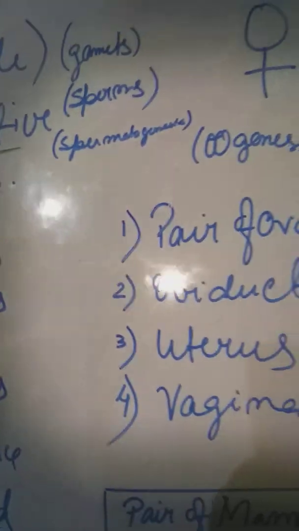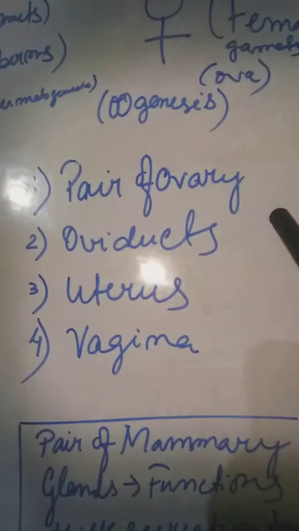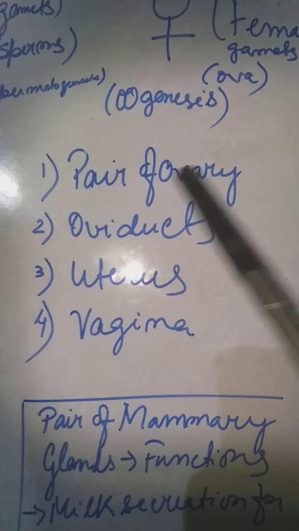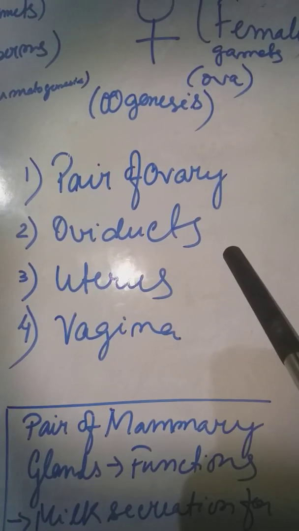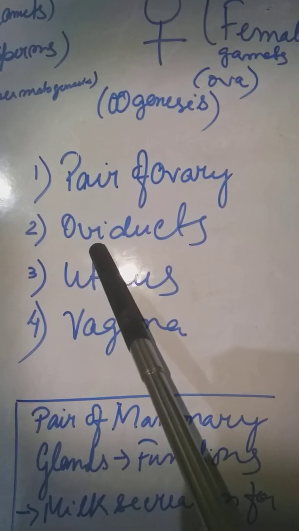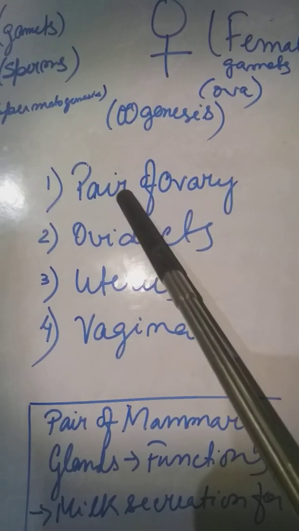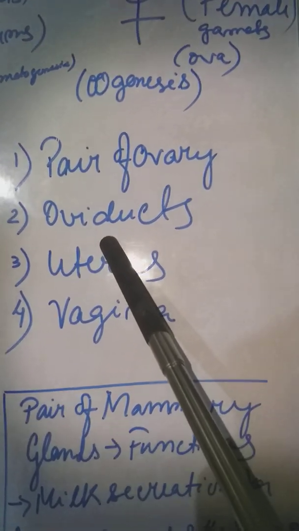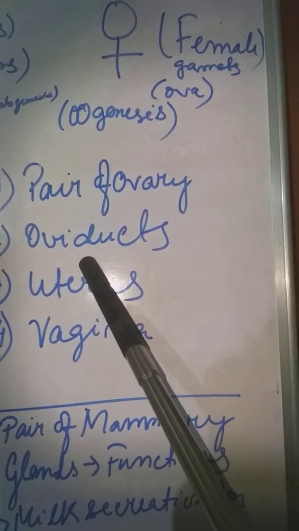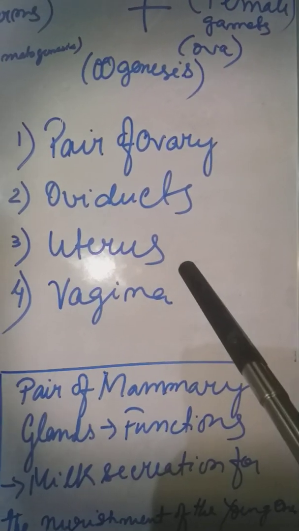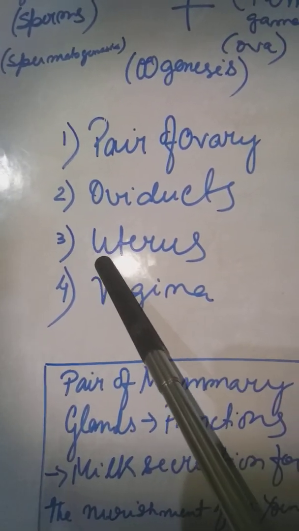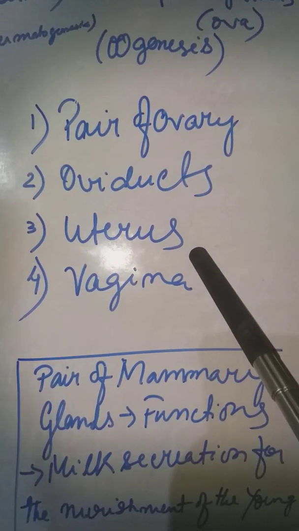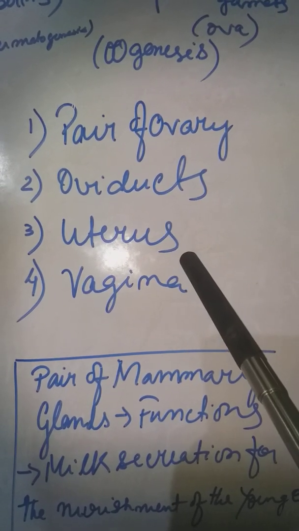Now in the female, they have a pair of ovaries. Each ovary is connected with an oviduct, and this ovary and the oviduct don't have a direct connection. When I show you the figure, I'll show you. Then they have an uterus. The uterus is the place that facilitates fertilization as well as the development of the fetus.